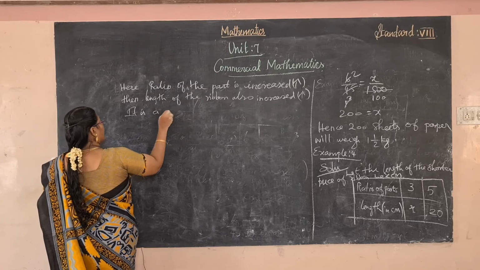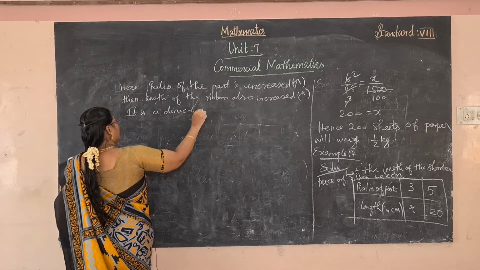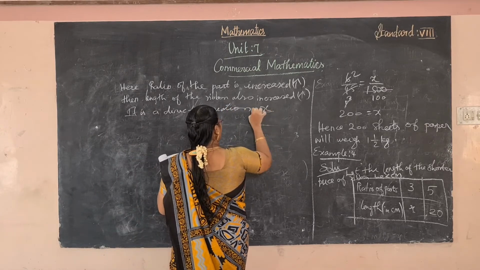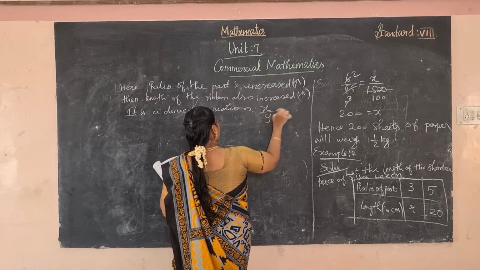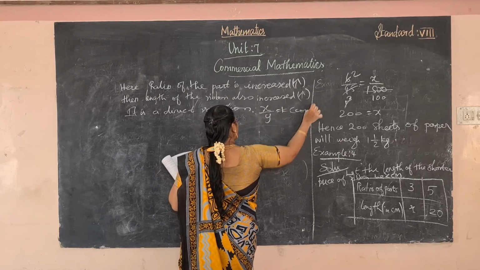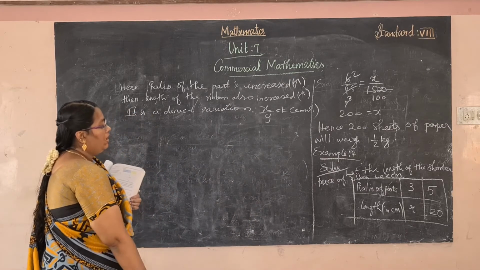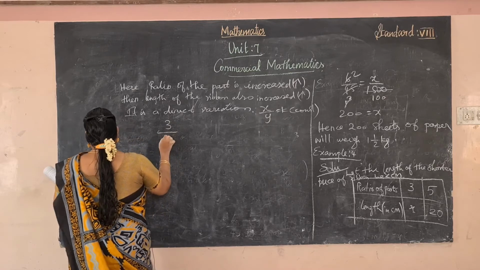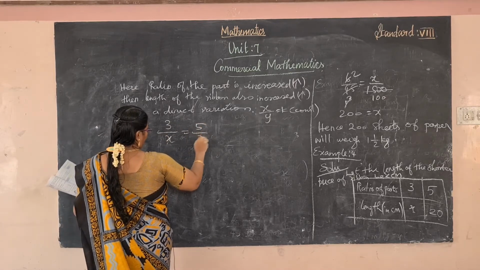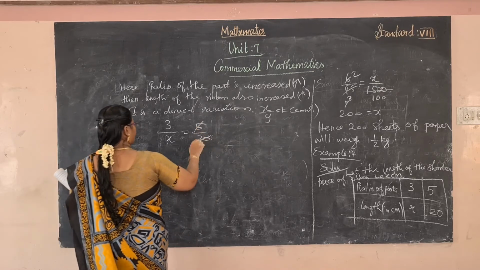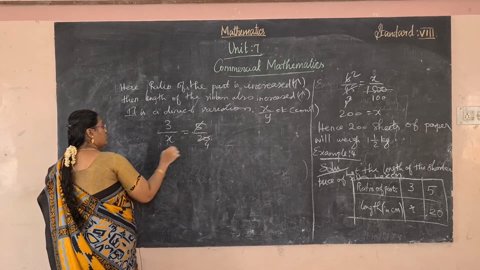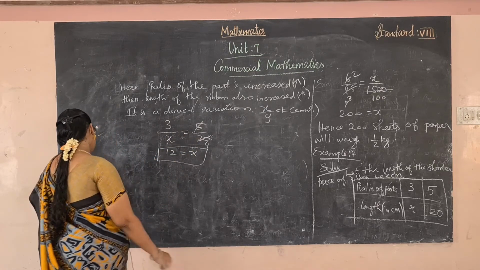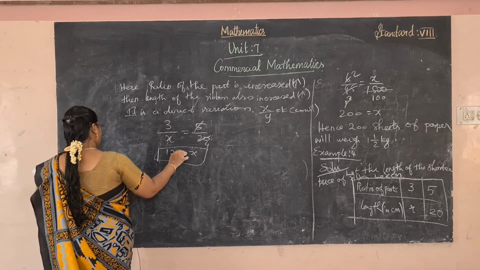It is a direct variation, that is x by y is equal to k constant. Okay, so 3 by x equal to 5 by 20. So cross multiply 12, cross multiply x, so x equal to 12 centimeter.